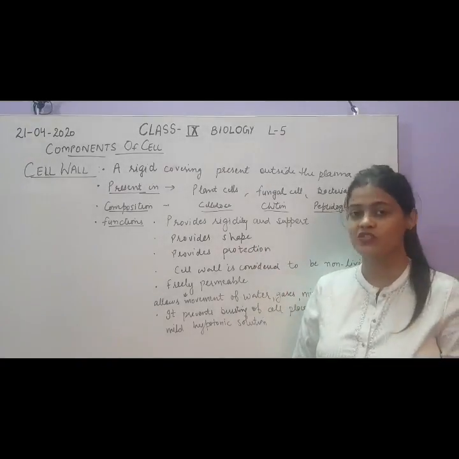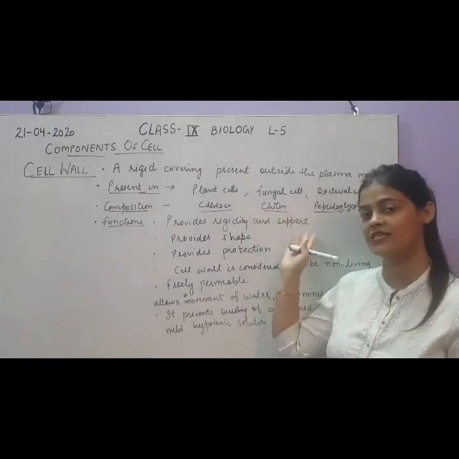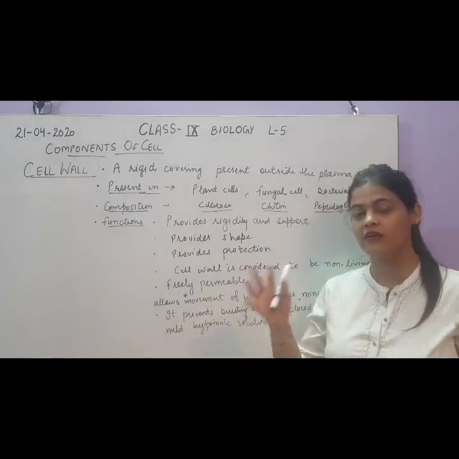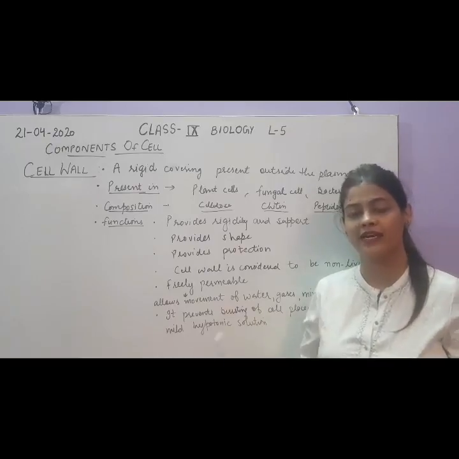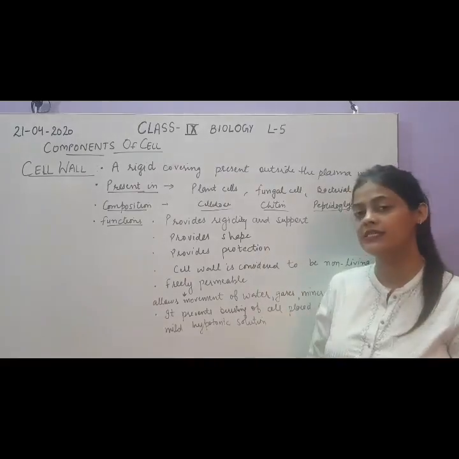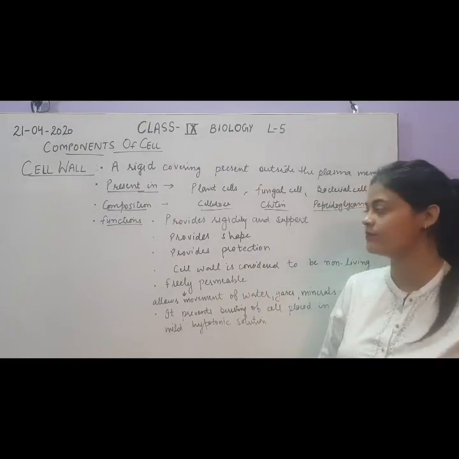Second, it provides shape. The specific shape of any kind of cell, whether a plant cell, fungal cell or bacterial cell, is because of the cell wall around them. Like a room has a different shape, either rectangular or square, because of the room walls. Similarly, these cells have a specific shape because of the cell wall present around them.